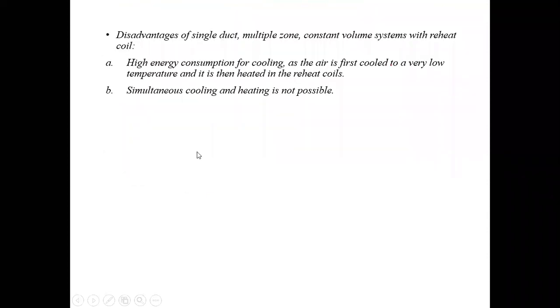Okay, so there are some disadvantages of a single duct multiple zone constant volume system. The first disadvantage is the high energy consumption for cooling, as air is first cooled to a very low temperature. As you all know, the cooling coil and heating coil are provided in the duct, where air is cooled first in the cooling coil and then it is heated, and then it is also reheated in a reheat coil. So high energy consumption will be there in the case of a single duct constant volume system. Okay, simultaneous cooling and heating is not possible. Here the limitation is that simultaneous heating and cooling cannot be provided.